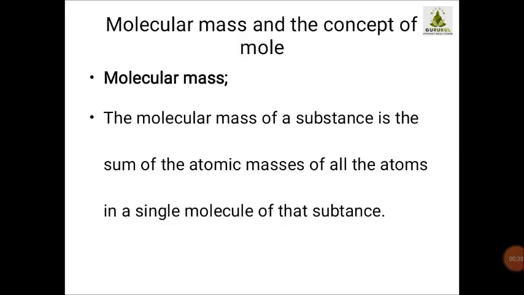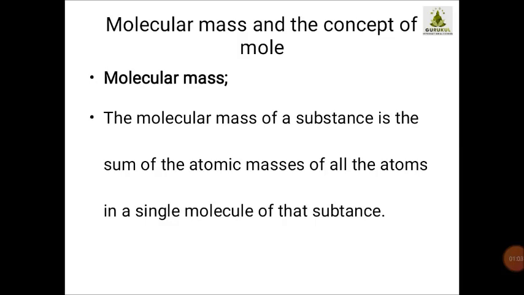Now today children, we are going to study about the molecular mass. What is the molecular mass? The molecular mass of a substance is the sum of atomic masses of all the atoms in a single molecule of that substance. Children, molecular mass means what?